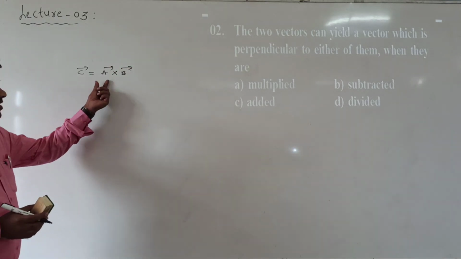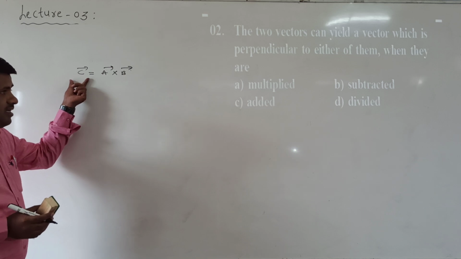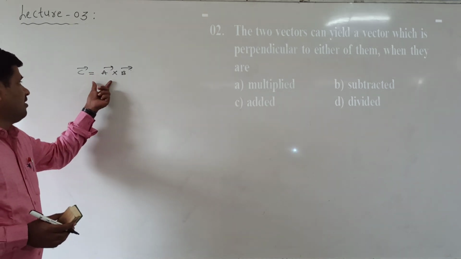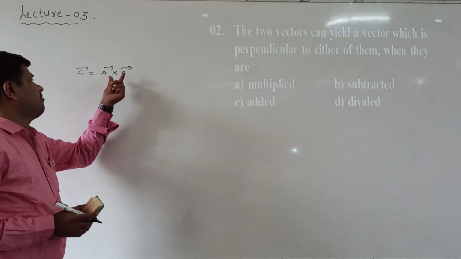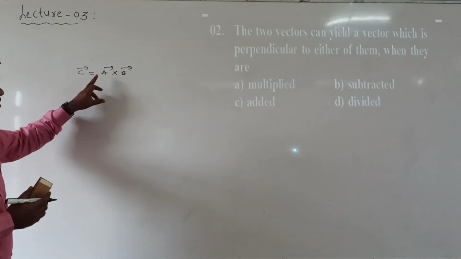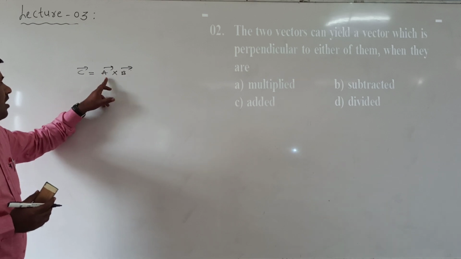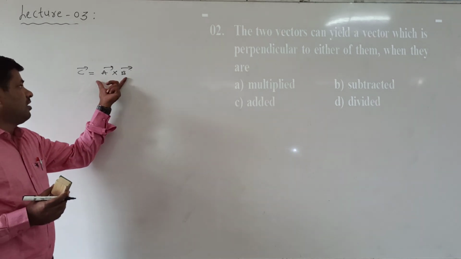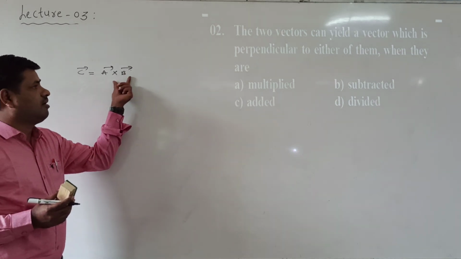Now when multiplying A bar and B bar we get the resultant C bar. This C bar is perpendicular to the plane containing the vectors A bar and B bar. Suppose one plane has the two vectors A bar and B bar. The cross product of these two gives the resultant vector. That resultant vector is always perpendicular to the plane containing A bar and B bar.